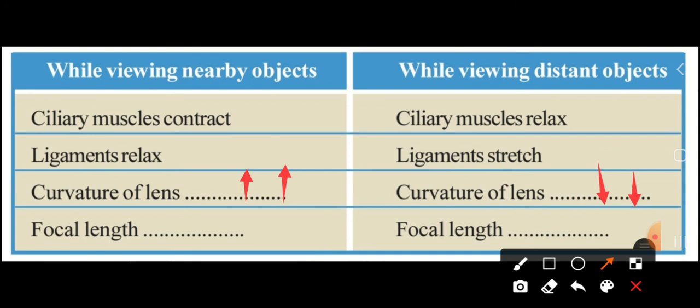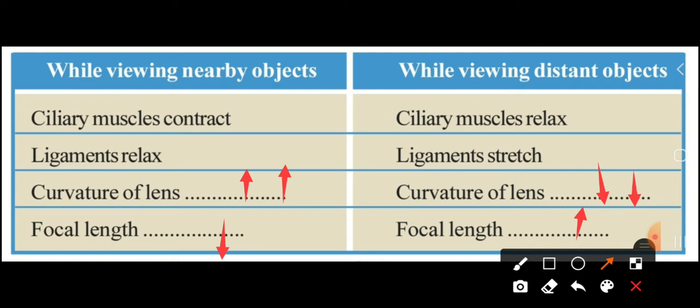Then focal length. Focal length means the distance from our eye to the object. If you are looking at your neighbor's house, the distance from your eye to the neighbor's house is the focal length. So focal length decreases when we see a nearby object, but focal length increases when we see a distant object. Distant object means it is at a distance, so that's why focal length also increases.